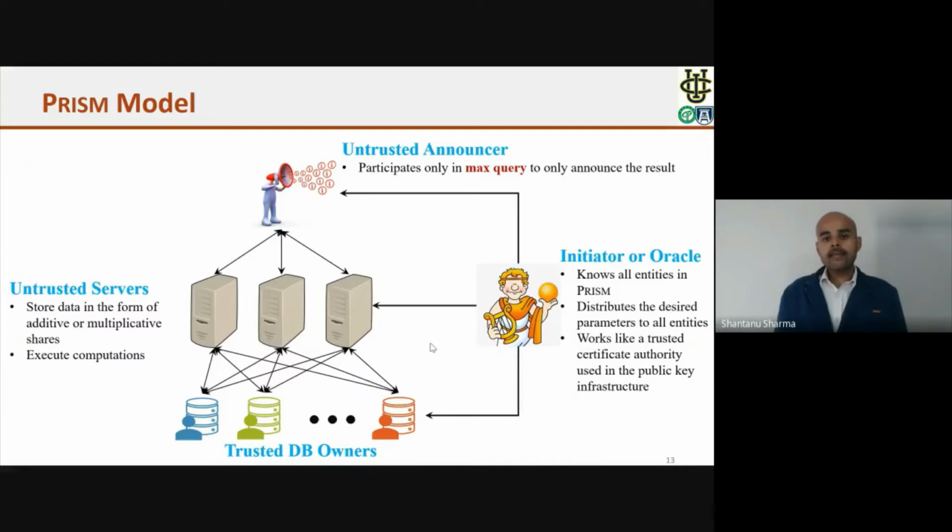There is another entity that we call the untrusted announcer. This entity participates only in the maximum and minimum related queries. Otherwise, this entity does not participate in any other operation.